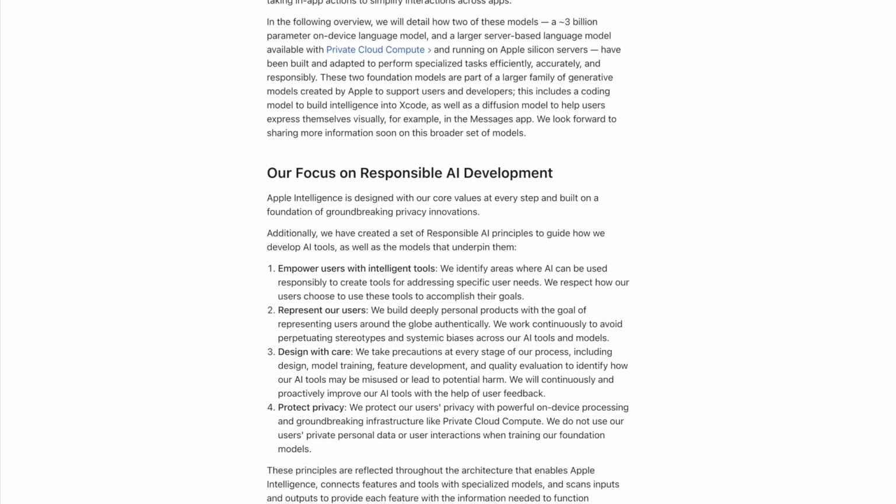These two foundation models are part of a larger family of generative models created by Apple to support users and developers. This includes a coding model to build intelligence into Xcode, as well as a diffusion model to help users express themselves visually, for example, in the Messages app. We look forward to sharing more information soon on this broader set of models.